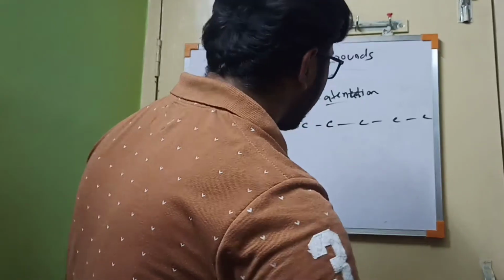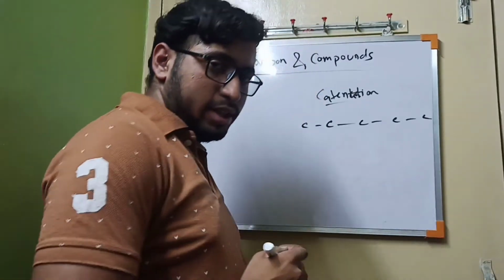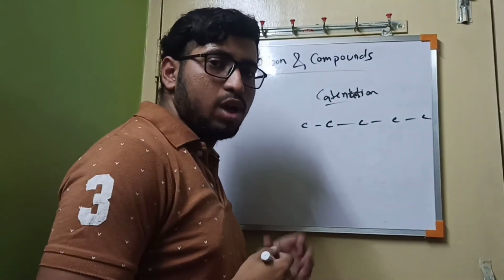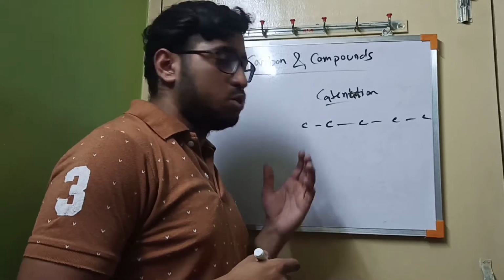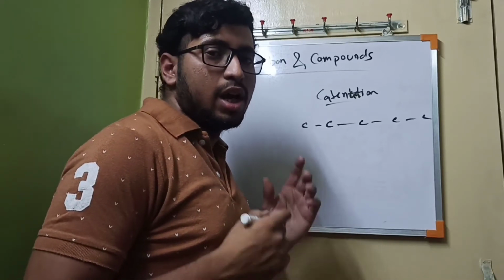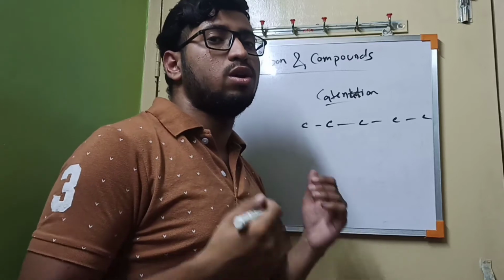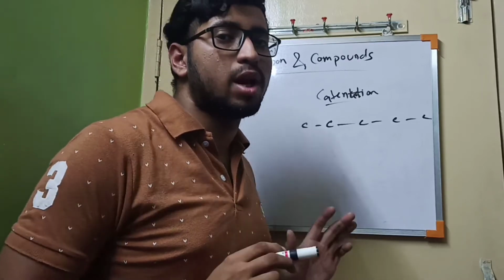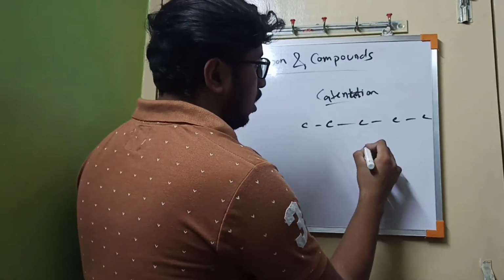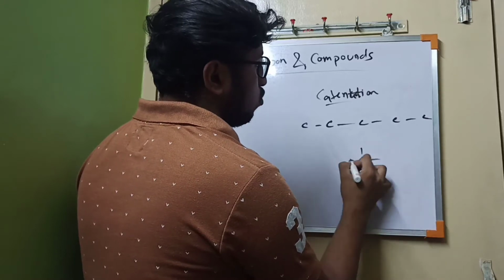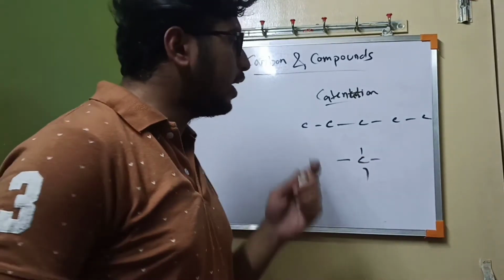Now the other property is covalency. We have already learned about the covalent bond. So now what is covalency? Carbon can form 4 single bonds or 4 covalent bonds. That means carbon contains 4 hands. It can